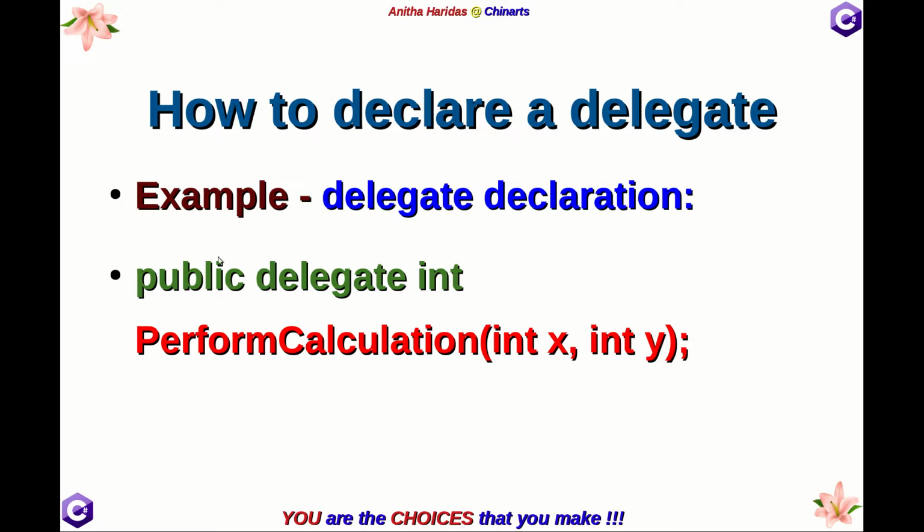That is what this signature specifies. So this signature says any method that has integer as the return type and two integer parameters can be referred to by an instance of this particular delegate.